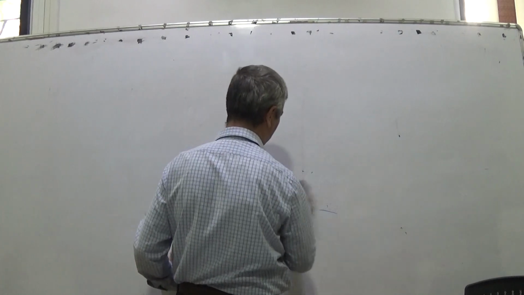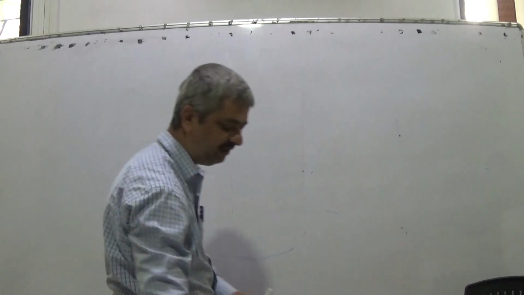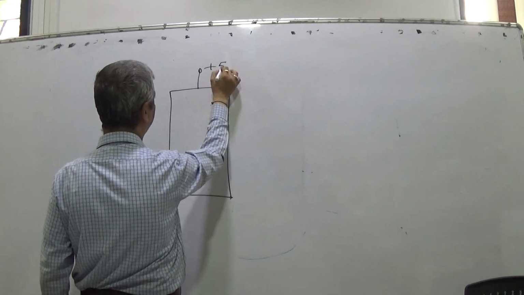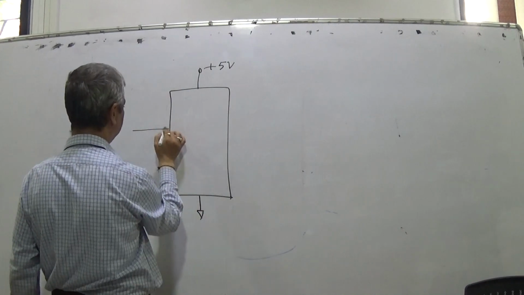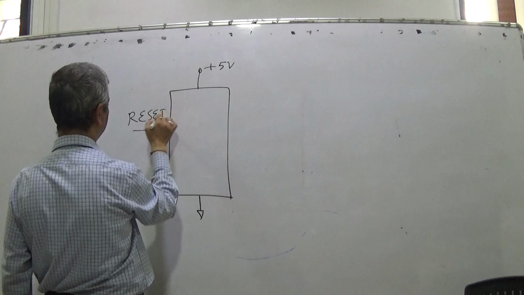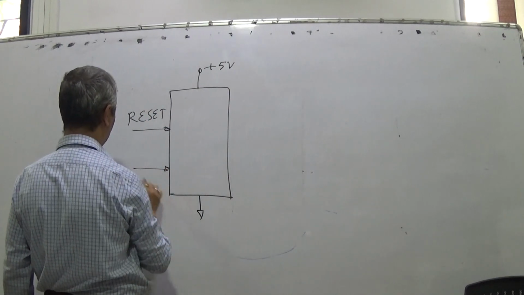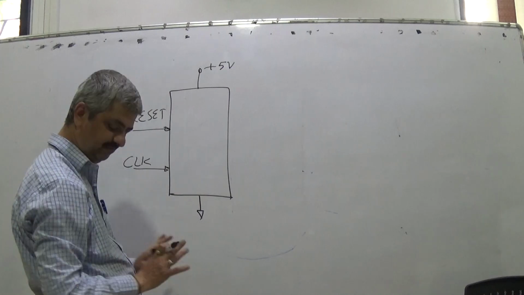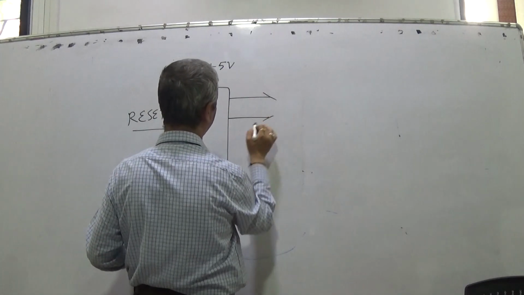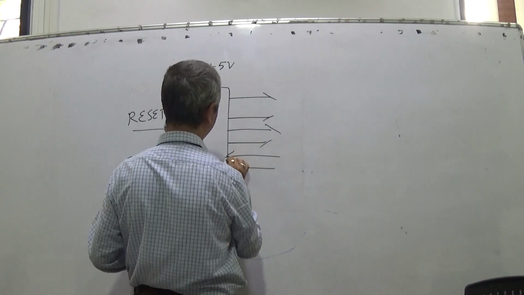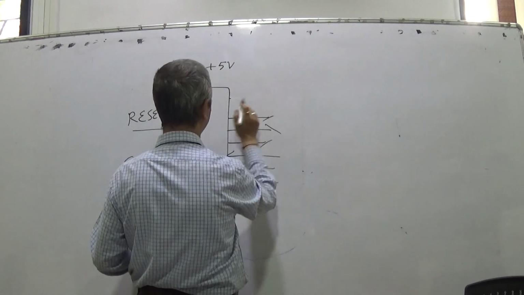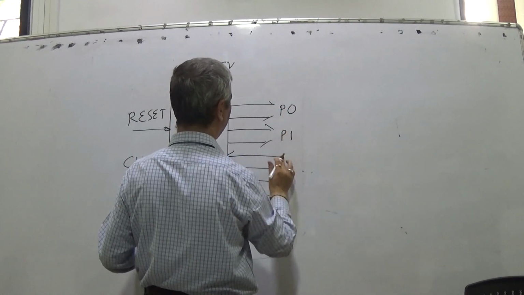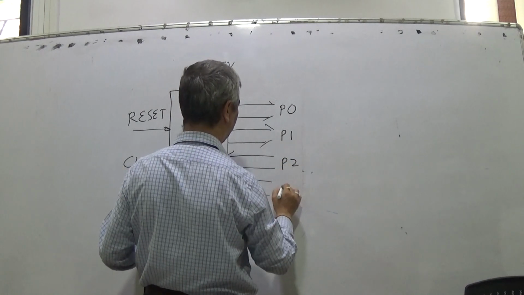So we can think of a CPU and memory combination, obviously plus 5 volt and ground, reset, and this clock is to be given externally, let us say for the time being, and so this is port 0 output, port 1 output, port 2 input, port 3 input.